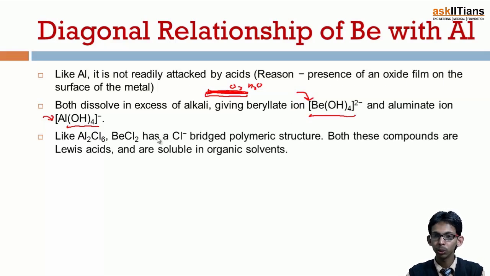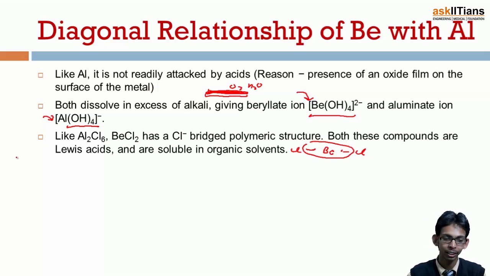Like Al2Cl6, BeCl2 has a chlorine-bridged polymeric structure. Both of these compounds are Lewis acids. Why Lewis acid? Because their octet is not complete. If we see beryllium, it forms two bonds with chlorine. So there are only 4 electrons in total in place of 8. So it can accept electrons and act as a Lewis acid.